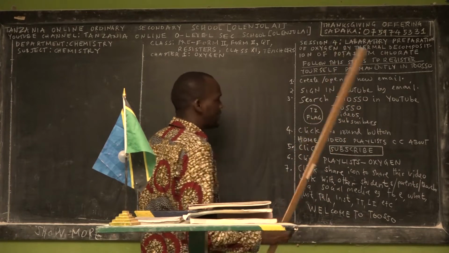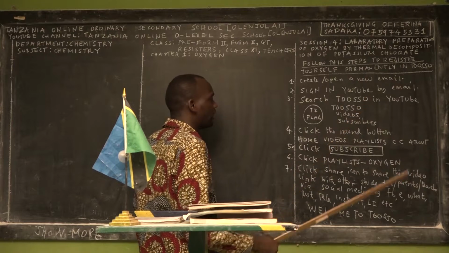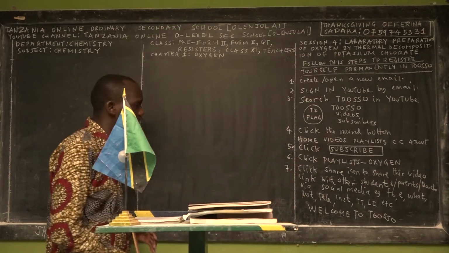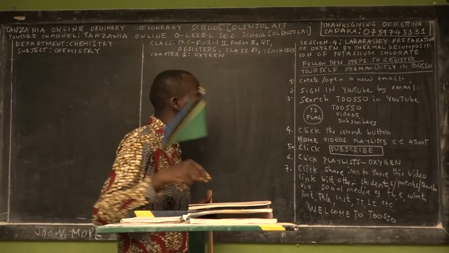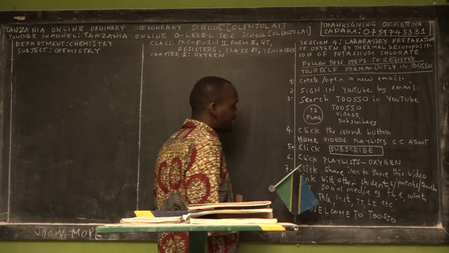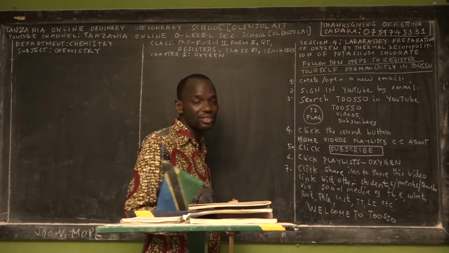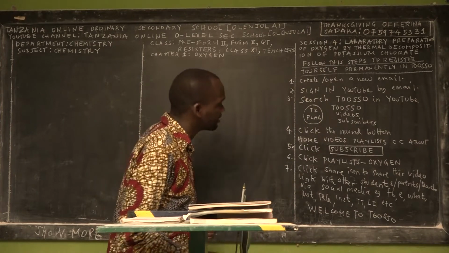Then you'll see a round button and the name beside it, Tanzania Online O-Level Secondary School [Olenjolai]. You'll see the number of videos; by God's grace we have published more than 75 videos. You also see the number of subscribers.